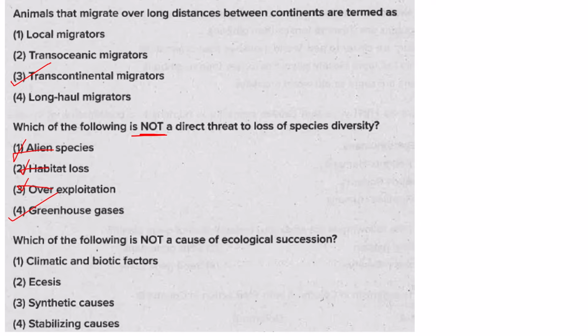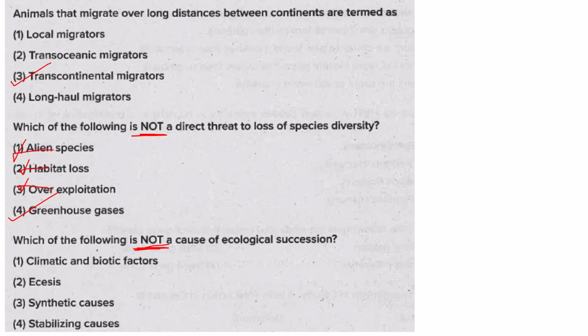Then which of the following is not a cause of ecological succession? Ecological succession means a gradual and sequential change in the species composition in an ecological community. There are various causes: the initiating causes, then continuing causes and the stabilizing causes.